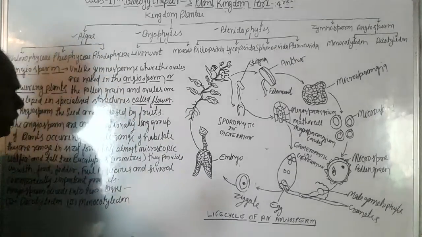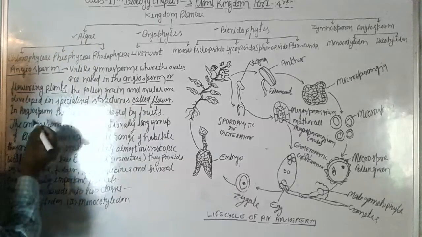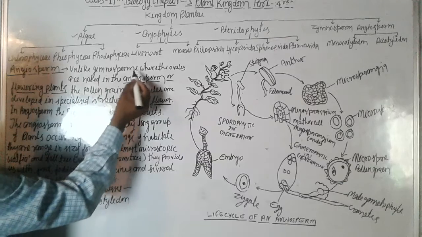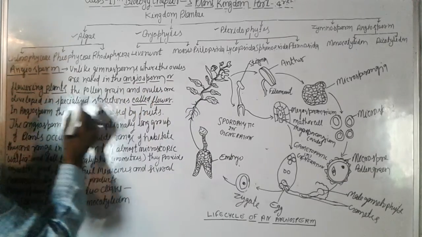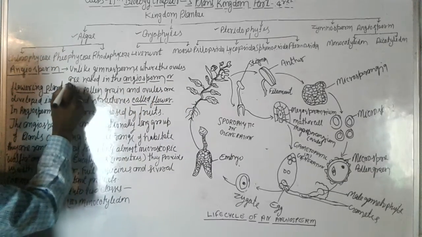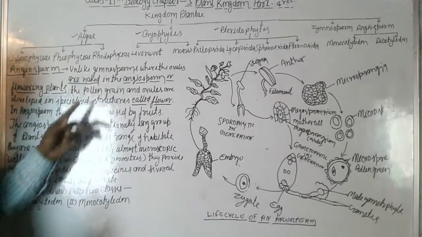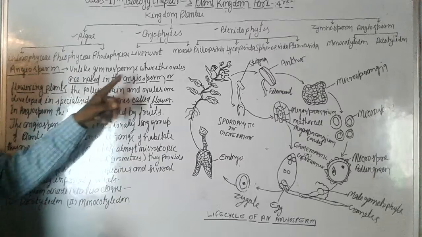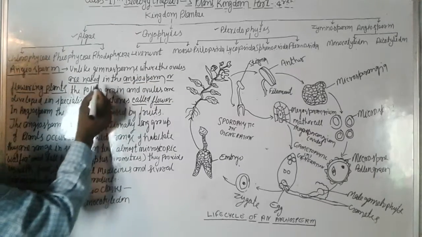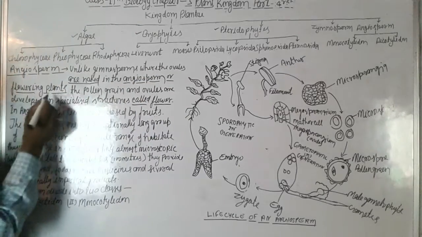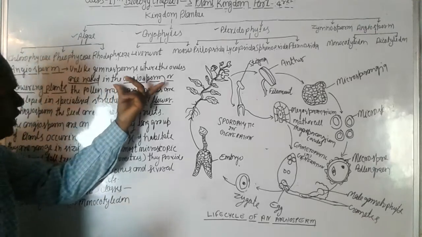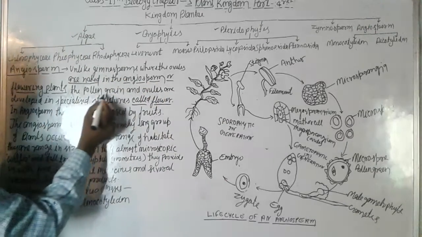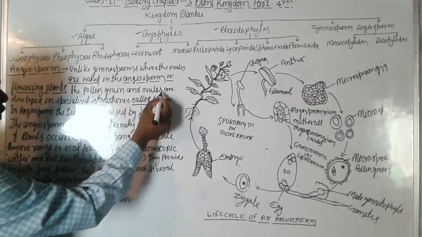You can see once again, unlike angiosperm, gymnosperm, whose ovules are naked, as we discussed in the previous video. Angiosperms are flowering plants.